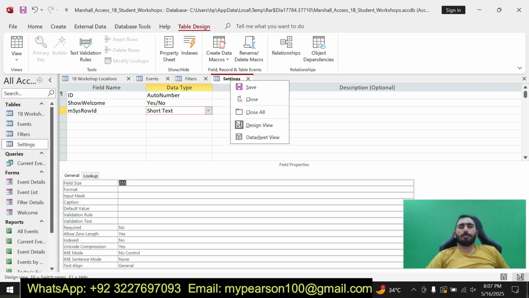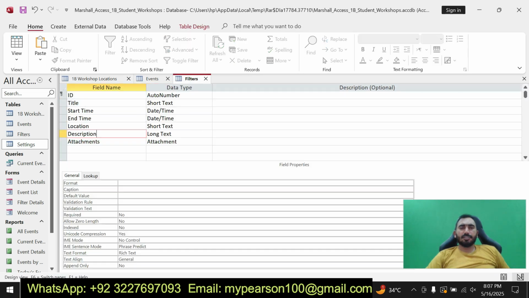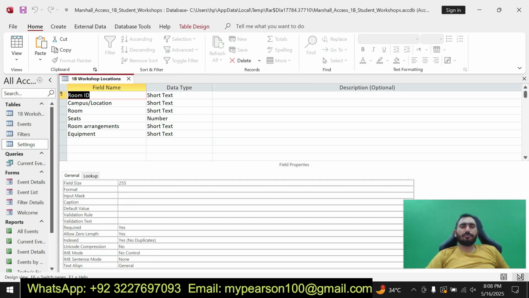Now I am going to close the table after creating it. Okay, now just close the table. I am going to show the solution of Access 1B student workshop.